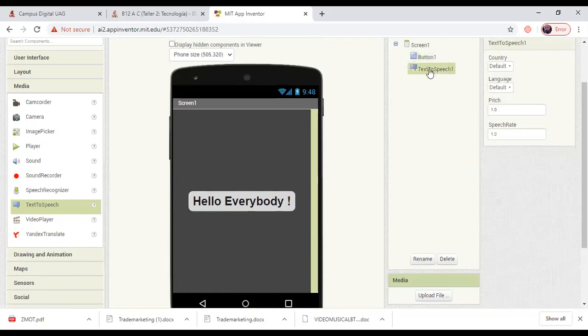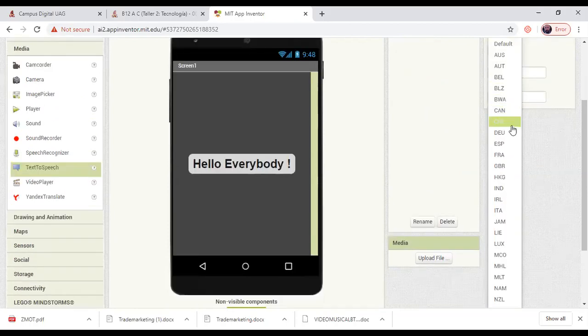In the TextToSpeech, is this the last thing that we have to change? Notice that we begin with the left column, then we change to the right two columns. In this column, I will click on TextToSpeech to modify the properties. The country will affect the accent of the speech.